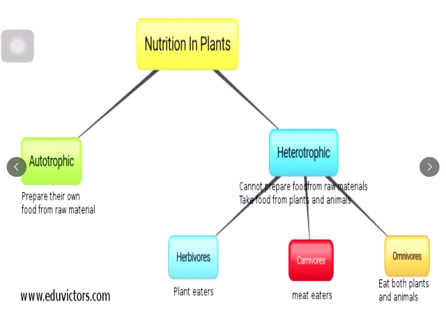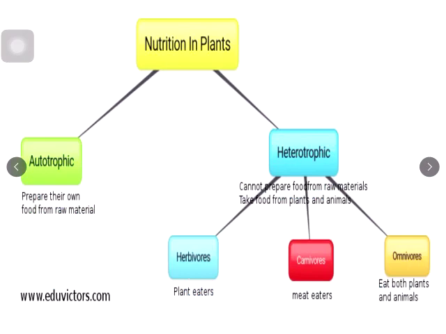So here you can see, again I had asked you a green question. How do we classify the animals based on their eating habits? So here is the answer in the blue, red and yellow boxes. Herbivores, plant eaters; carnivores are the meat eaters; and omnivores eat both plants and animals.